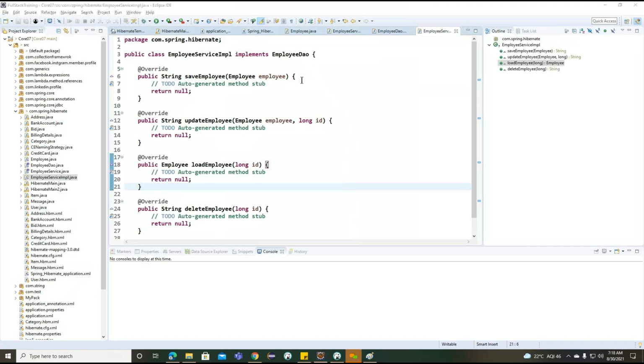Okay, so employee service IMPL is created here.